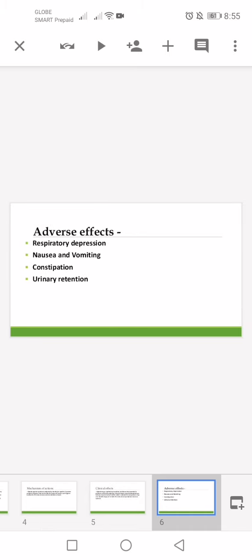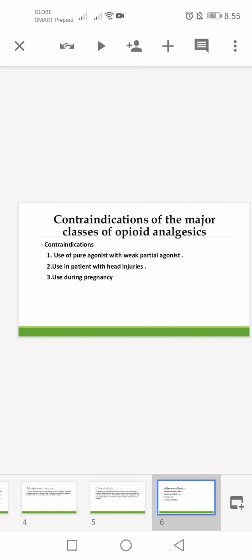The adverse effects of opioids: respiratory depression, nausea and vomiting, constipation, urinary retention.